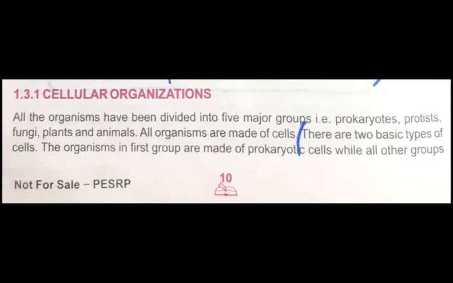So students, what is the difference between a prokaryotic and a eukaryotic cell? A prokaryotic cell is the simplest one. I am repeating again: a prokaryotic cell is the simplest one, all double-membrane organelles are absent in prokaryotic cells, and their DNA and chromosomes are directly submerged in the cytoplasm. But in eukaryotic cells, the nucleus is bounded by a double membrane, and all double-membrane organelles are present.